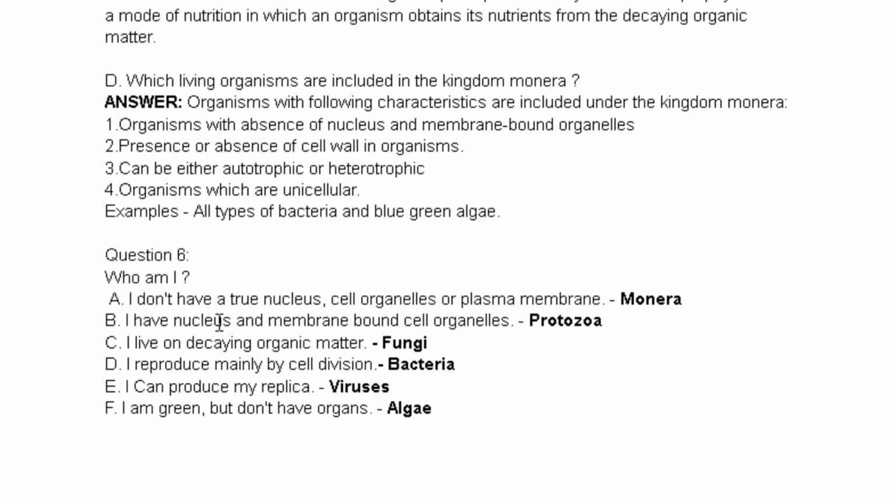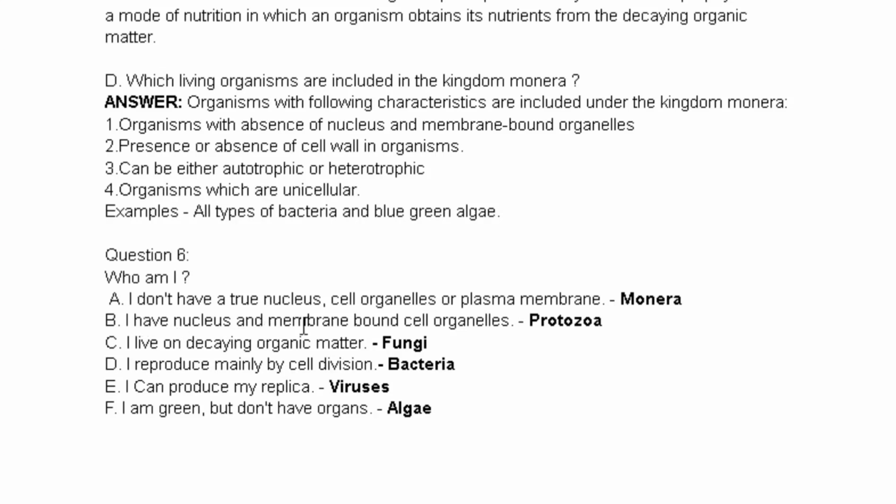Question 6. Who am I? I don't have a true nucleus, cell organelles or a plasma membrane. So we can say that Monera is a prokaryotic cell, which means it will lack a nucleus and cell organelles, right? So the answer is Monera. And why is it Monera? Because Monera consists of prokaryotic cells which do not have a well-defined nucleus or cell organelles.